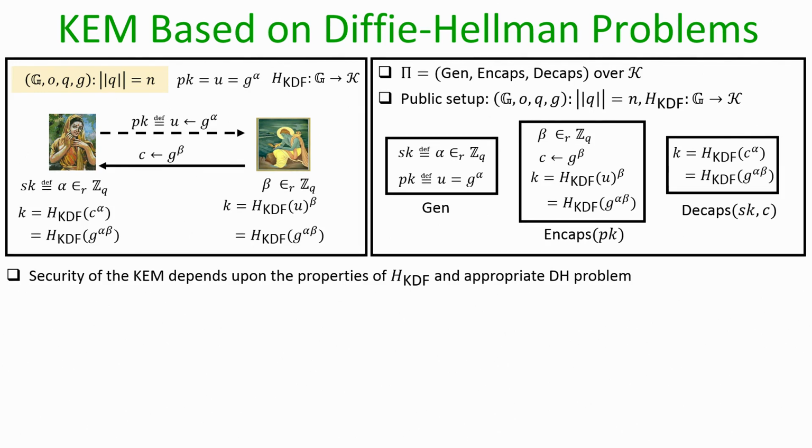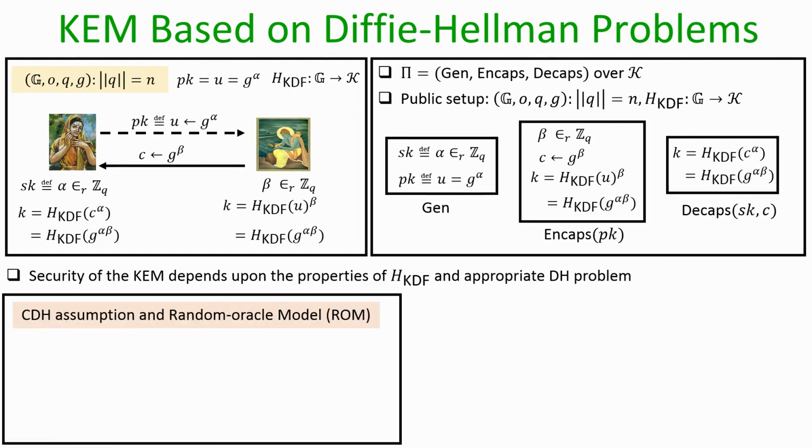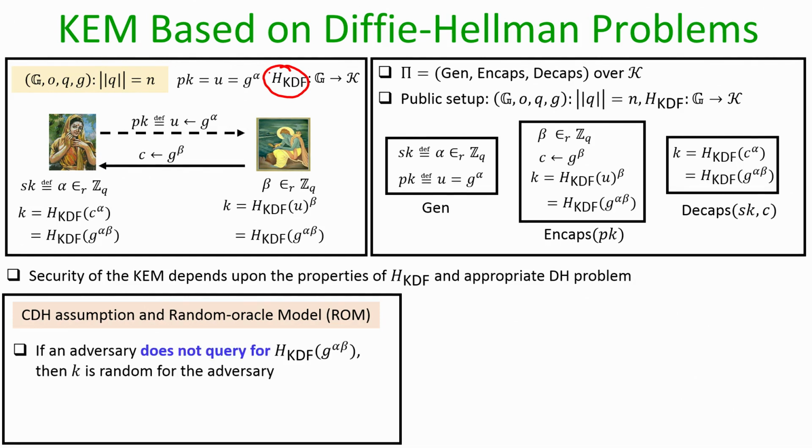Now, it turns out that the security of this scheme depends upon the underlying properties of the key derivation function and the appropriate DH problem. If we are in the random oracle model, namely if we assume that the key derivation function is modeled as a random oracle, and if we assume that the CDH problem is difficult to solve, then we can prove that this scheme is CPA secure. The intuition is that if the adversary has not queried the random oracle on the input g to the power alpha beta, then the resultant output little k is random from the viewpoint of the adversary, because that is the property of a random oracle.